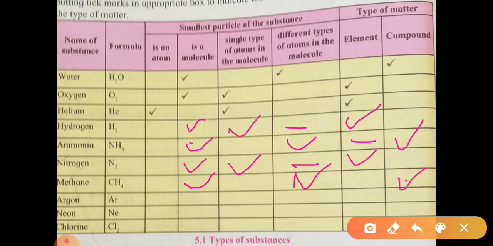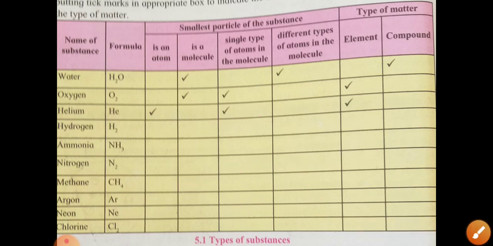Similarly, is argon an atom? Yes. Single substance, there is an atom. So is it a molecule? No. Single type of atom of the molecule? Yes. Different types? No. Element? Yes, it is an element. Similarly, neon is also like argon. Yes. It is not a compound. Now next, chlorine.